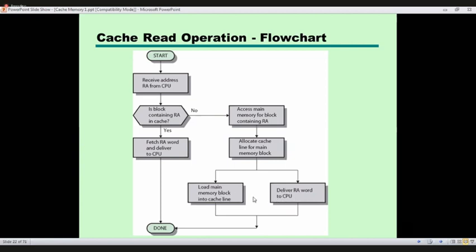These two things have to be done at the same time. We allocate the cache line, pick that main memory block into the cache, and at the same time deliver that particular content to the CPU. Now that is the cache operation.